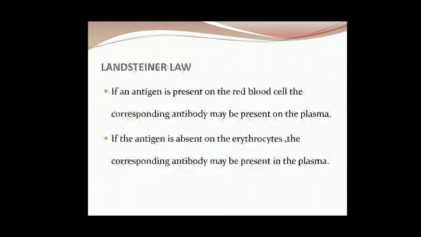Now this is the Landsteiner law, because he was the person who found these blood groups. If an antigen is present on the red blood cells, the corresponding antibody will be absent in the plasma. Means if A antigen is present, the antibody will be B. If B antigen is present, the antibody will be A. If the antigen is absent on the erythrocytes, the corresponding antibody may be present in the plasma. Means which is absent: if A is present, B is absent, so antibody will be B.